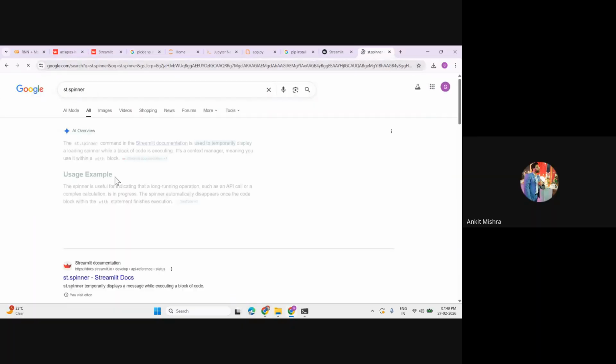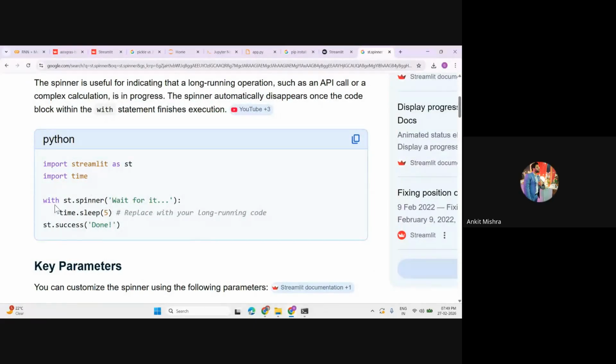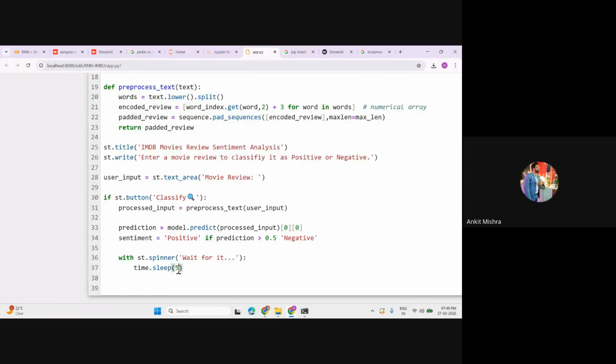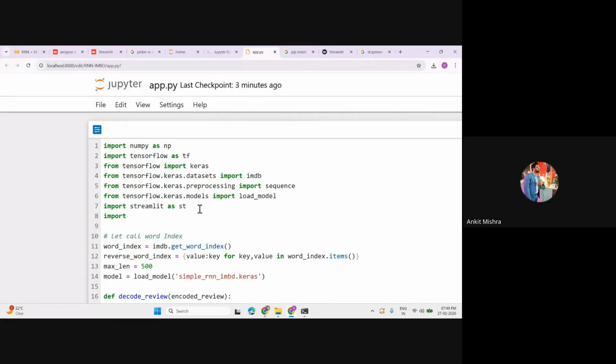This allows you some thinking time, and you have to write something like this, wait for it, and you can run your time iteration as well. So let me copy and paste this one with st.spinner, classifying or predicting, whatever you can write, wait for it. And you can call your time, so let's import the time module as well, import time.